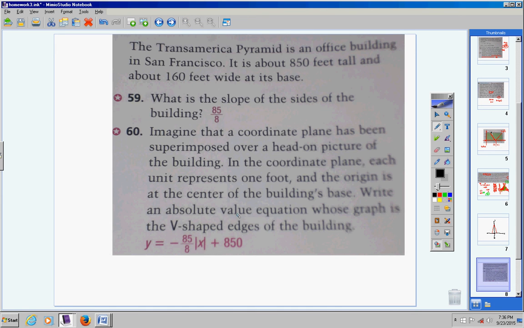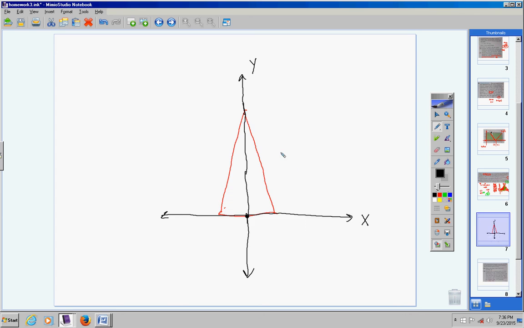Now, they want us to do what? Write an absolute value equation whose graph is the V-shaped edge of the building. So, we're going to write an absolute value equation for this part right here. I really don't think this is too difficult. First of all, I know the vertex right away. You do, Mr. Earhart? Of course I do, guys. Look, this point right here is even with the origin, so I'm not over to the right. I'm not over to the left. I'm right at 0. How high up am I? Well, the height is what? 850. So there's my vertex just like that.